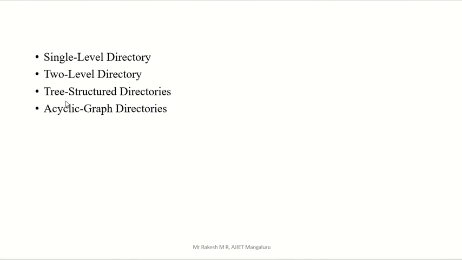We have some directory structures. One is single level directory, then two level directory, then tree level, that is a tree structure, and acyclic graph directory. These are the different file directory structures. Again, a directory will store all the information about the file. We have four methods for directory structure. We will see them one by one.